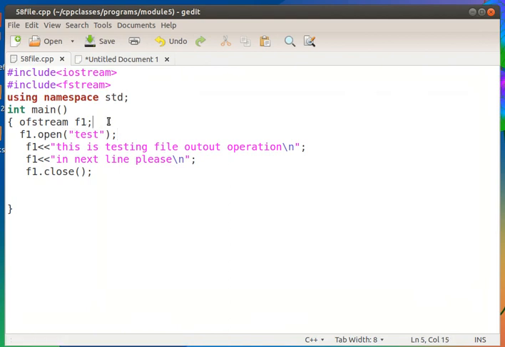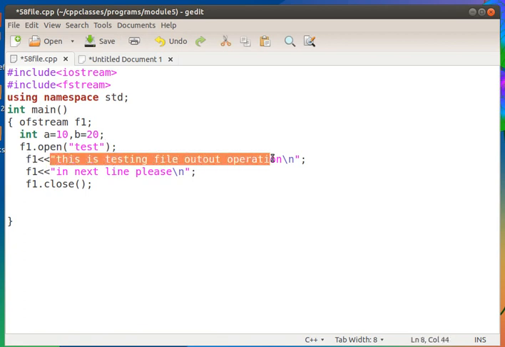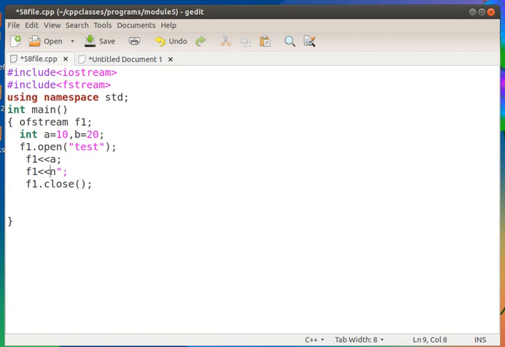So I am having a variable, int a is equal to 10, comma b equal to 20. I am assigning 2 values. Then I am writing this to the f1. A I am writing to the file, and b also I am writing to the file. If I write this file like this, what happens? A and b will be written without space in between. Okay, we will see what happens.